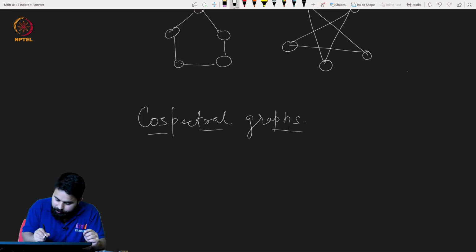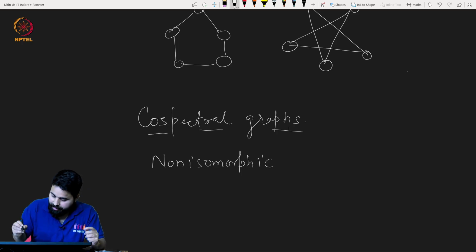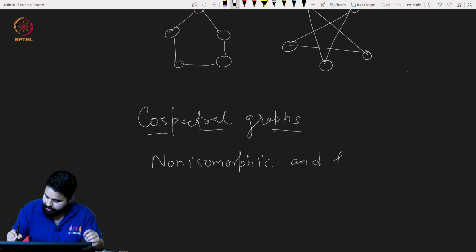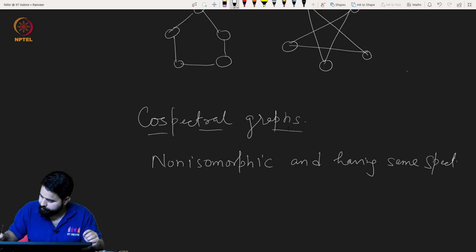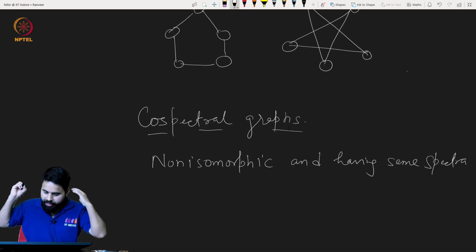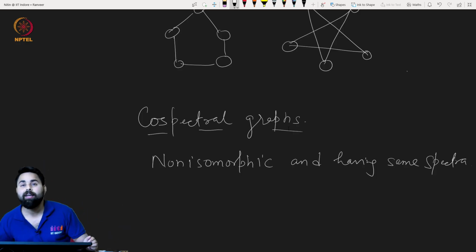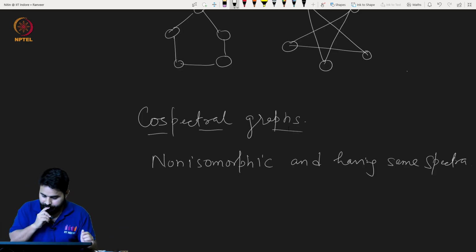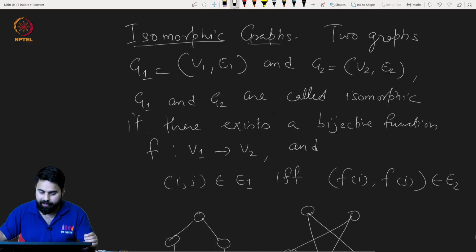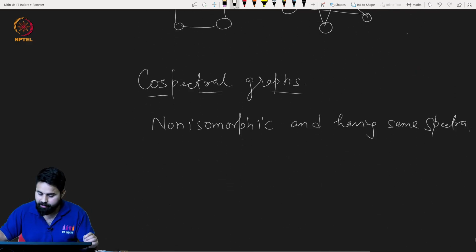Okay, so graphs which are non-isomorphic and having the same spectrum, okay, spectra. Very good. These are called basically co-spectral graphs. So for example here, this is a pair of graphs.